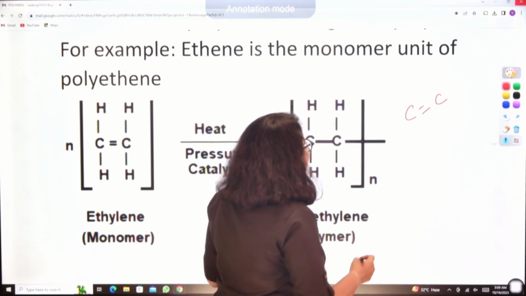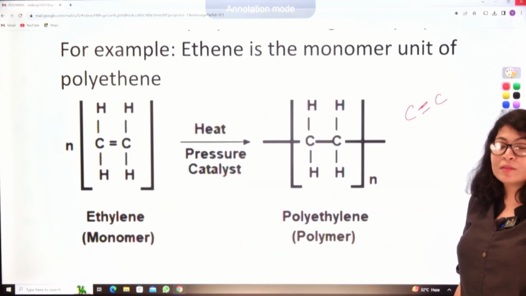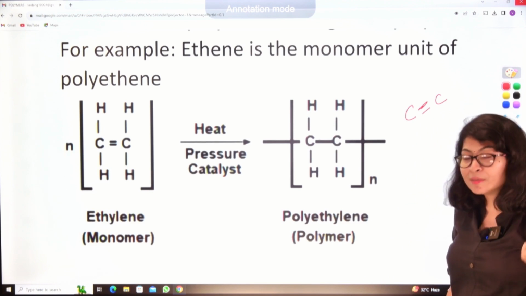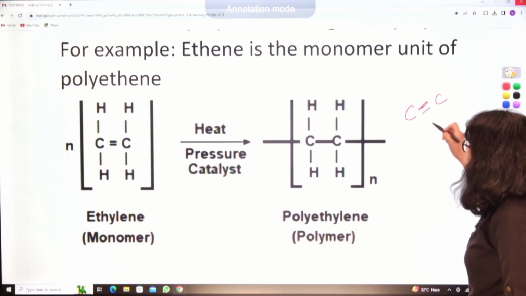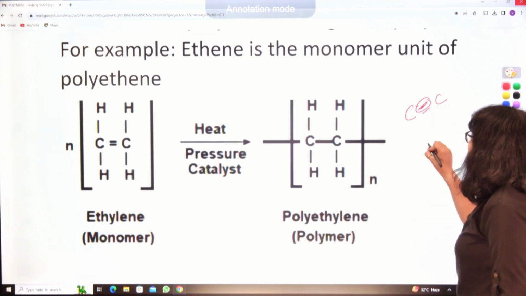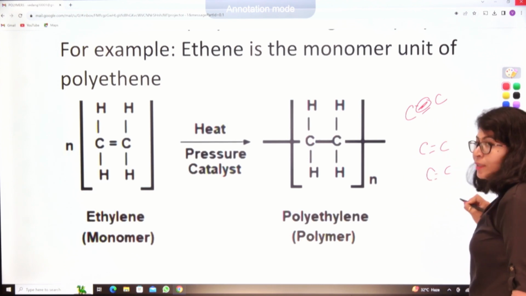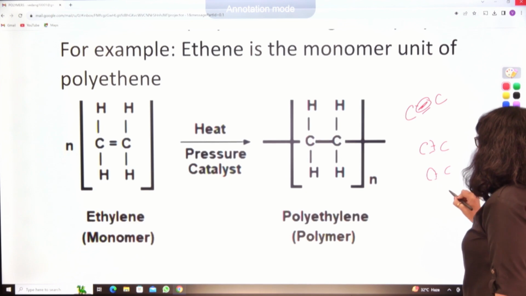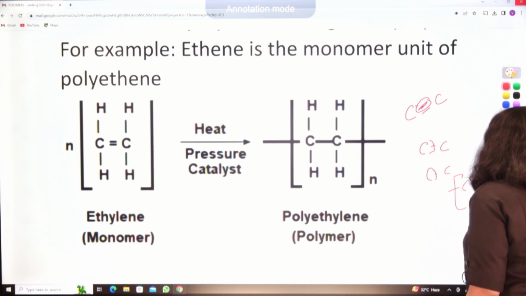They are unsaturated, that means the bond is not saturated, so they have the tendency to further bond together, and we know pi bonds are weaker bonds, so they can break easily. So if I'm saying ethene, this is one ethene, this is another ethene, these break and they give rise to a chain of polyethene molecules.